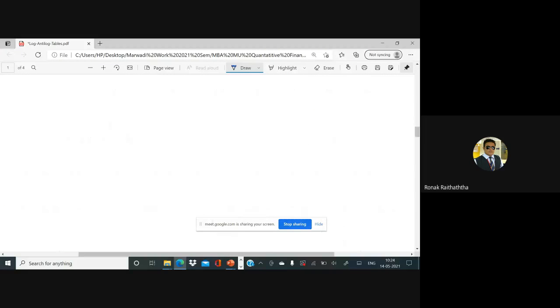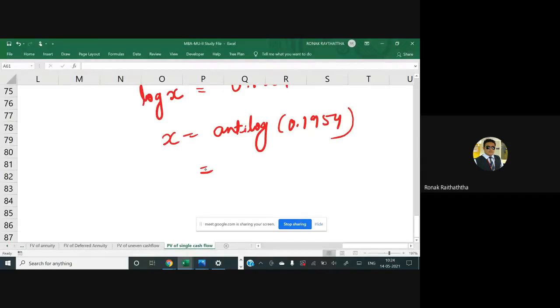An anti-log should always be checked after the decimal. Whatever value you have got before the decimal should be straight away ignored in this case. So we'll find the anti-log of 19 in the table, and the mean difference of 5 and 4 would be added.